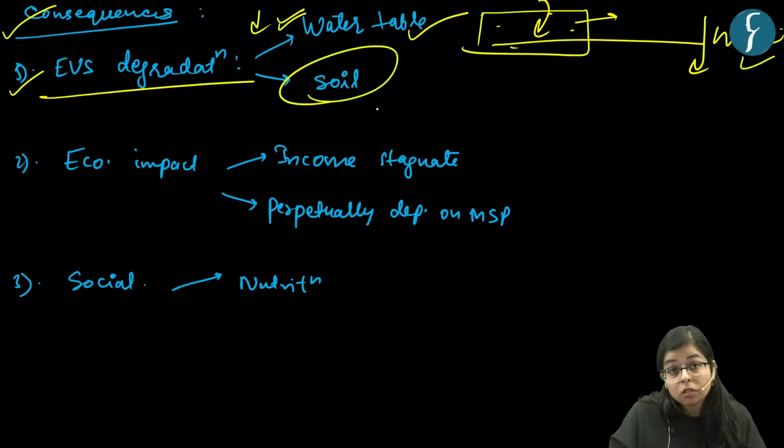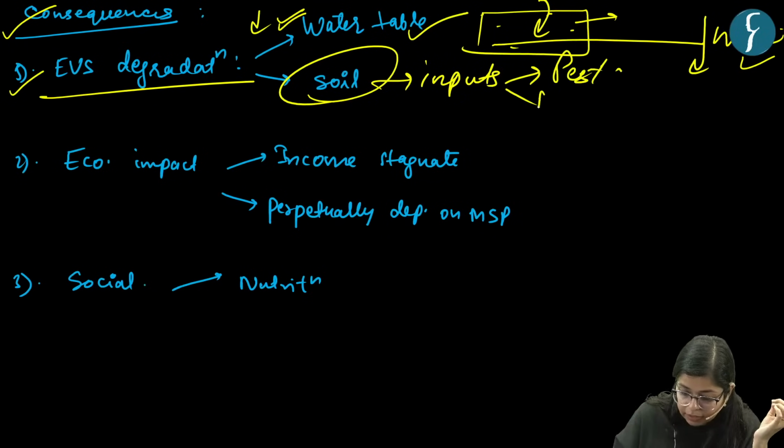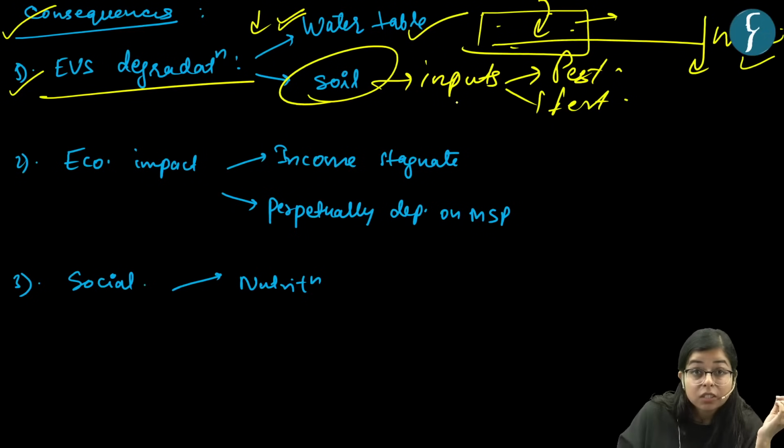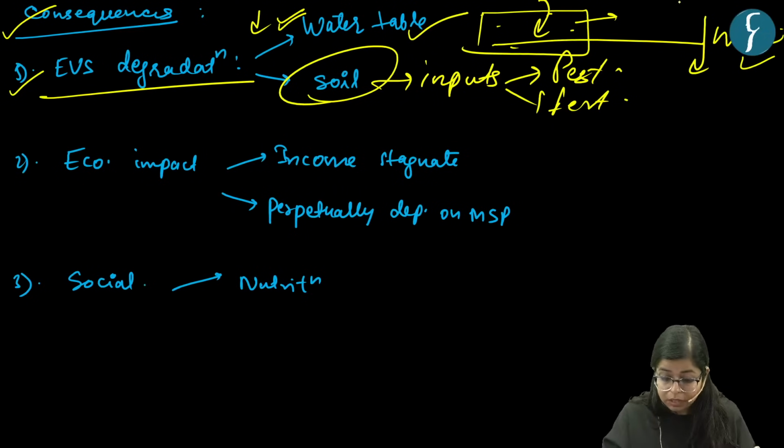Also, the indiscriminate use of inputs, say pesticides and fertilizers in the soil, and intensive monocropping, that is cropping of just these two crops, right? And crop diversification was not in place, because of which the quality of soil has degraded.